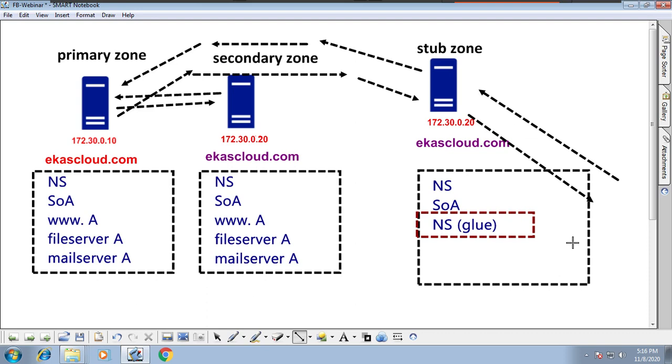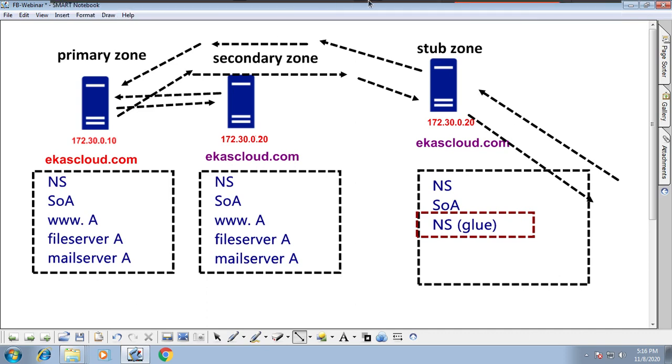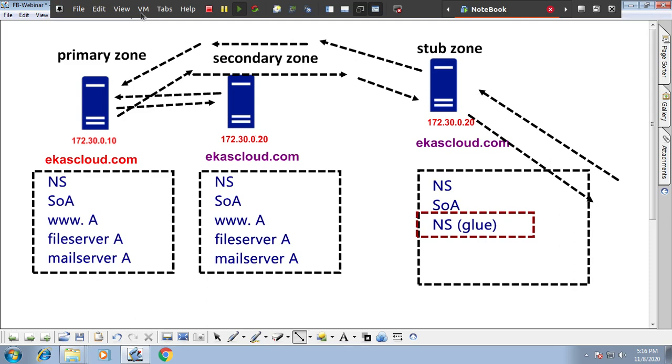Don't worry about whatever I am explaining theoretically. I will explain it in a practical way so that you will understand, but I have to explain the concept before going to configuration. So let me first show you the secondary zone once again, and we'll create a stub zone and see the differences between the primary, secondary and stub zones.